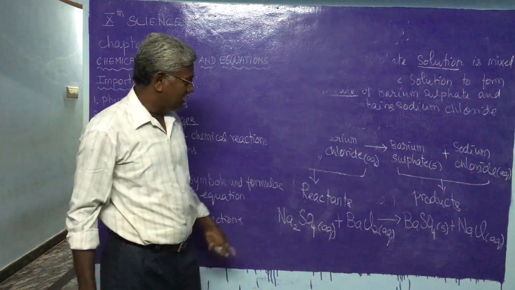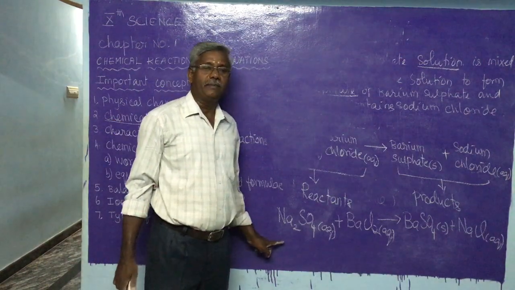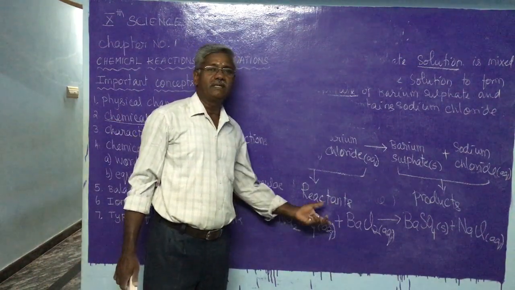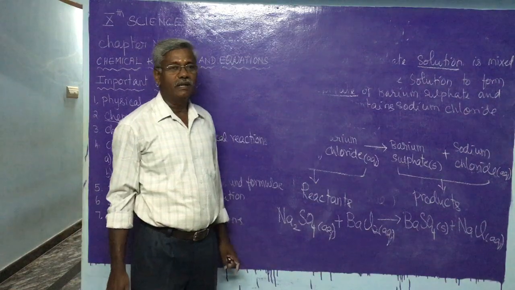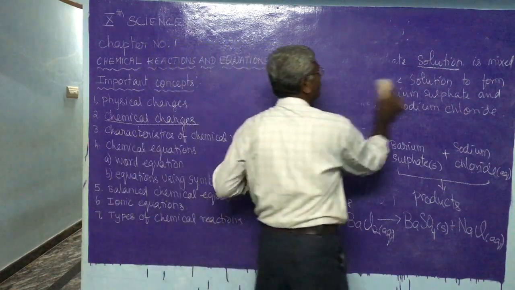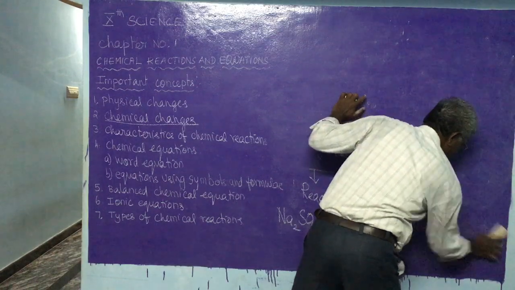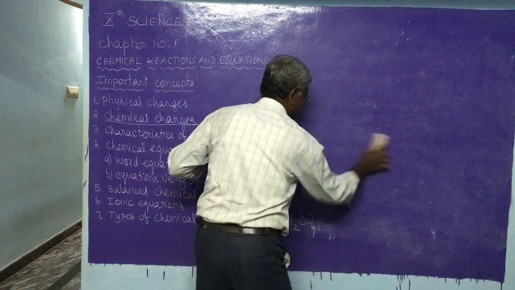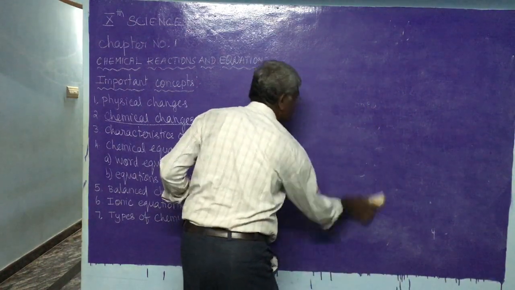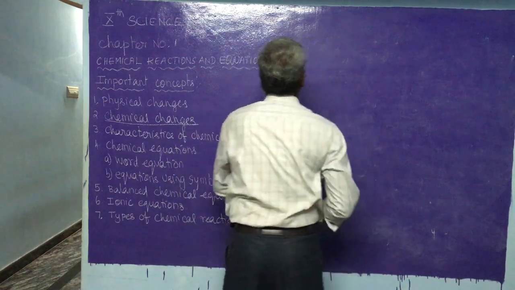Chemical equation means the simplest way of representing a chemical reaction by using symbols and formulas. That is called a chemical equation. Mainly we are going to follow it in terms of symbols and formulas. Some more examples I am giving here.